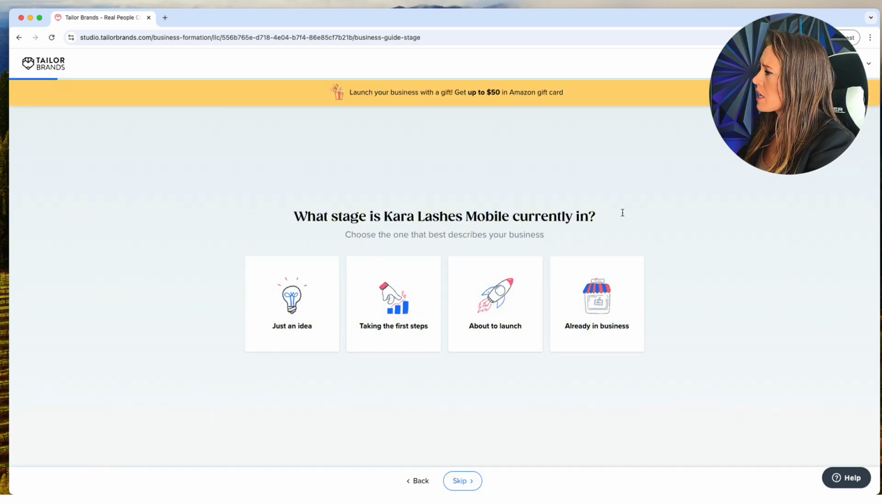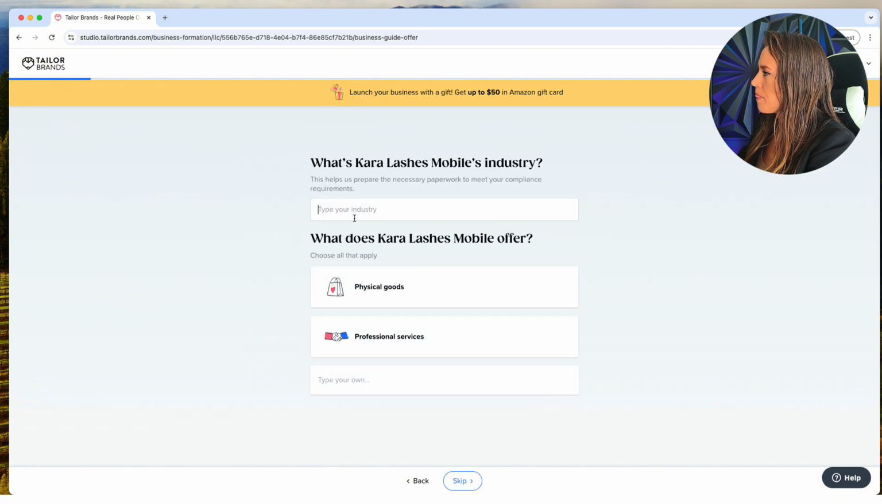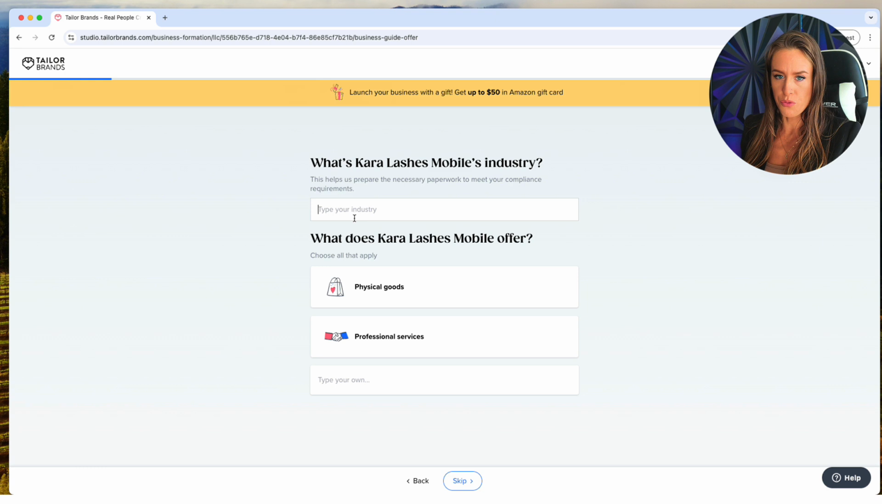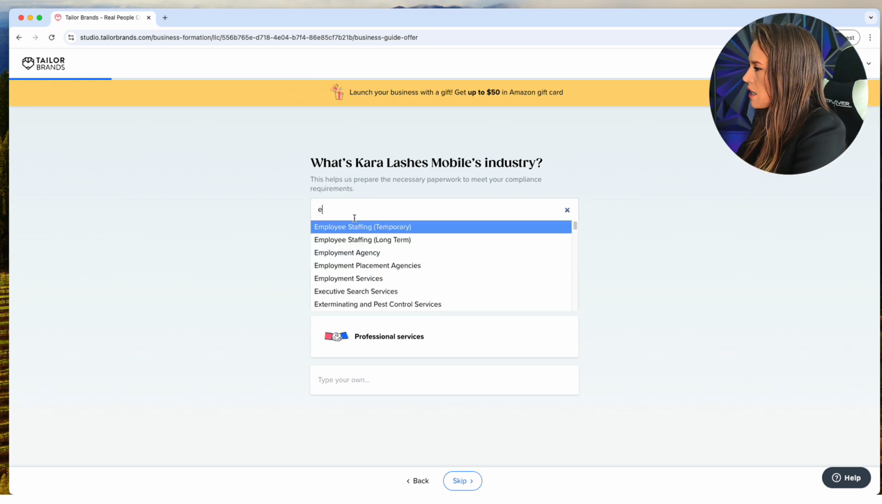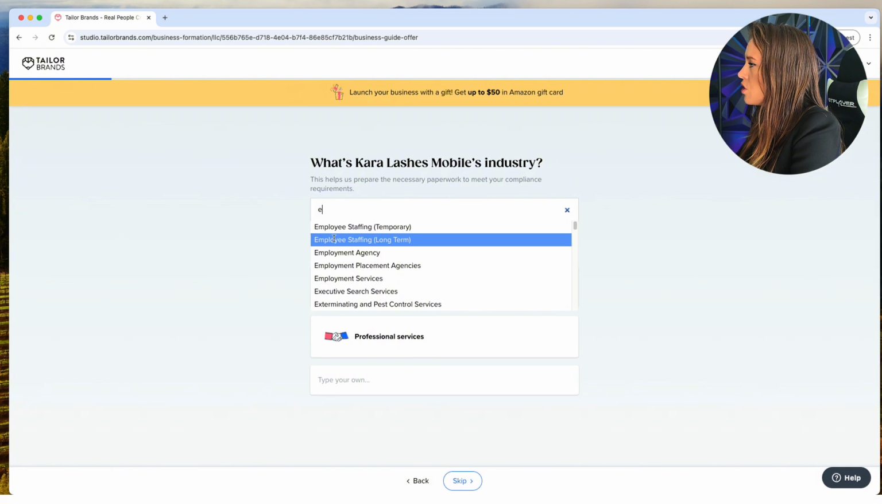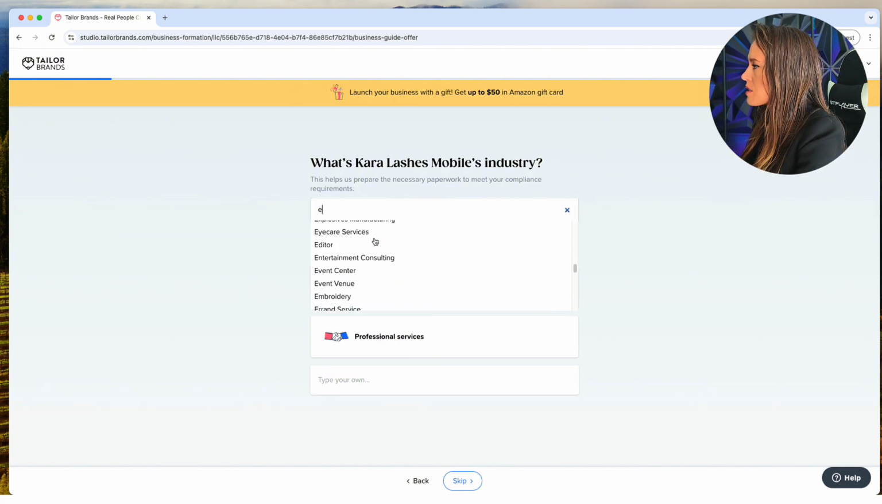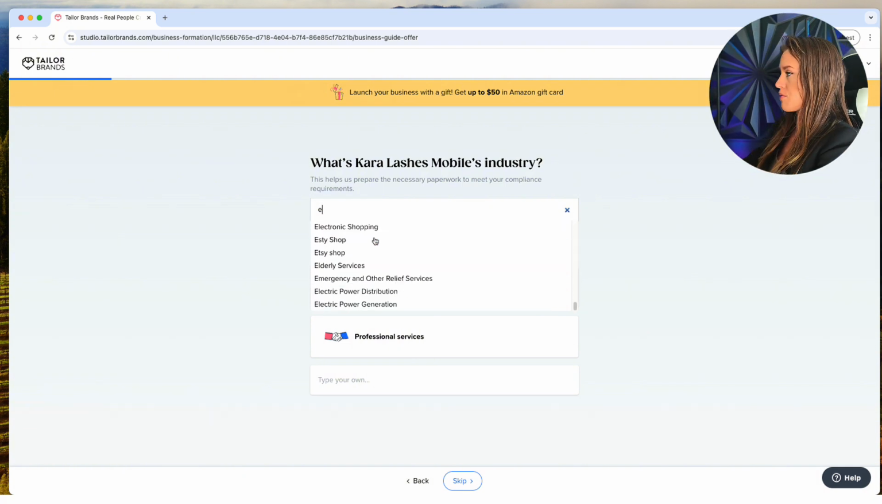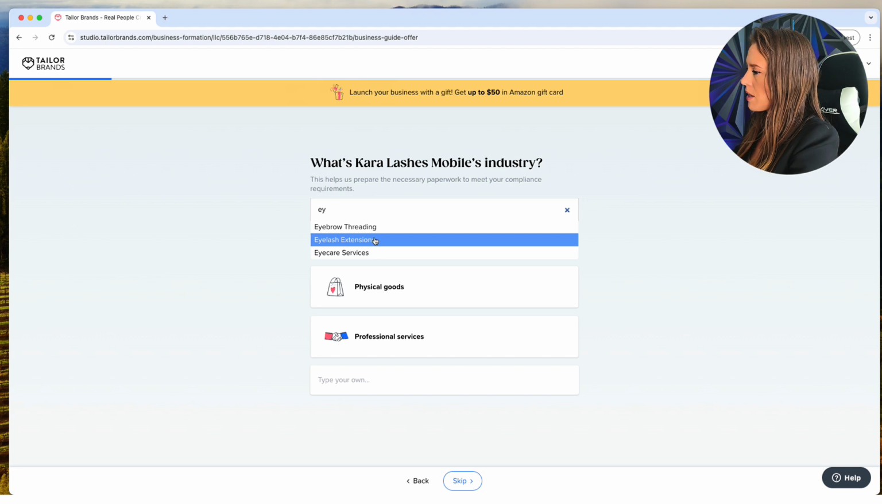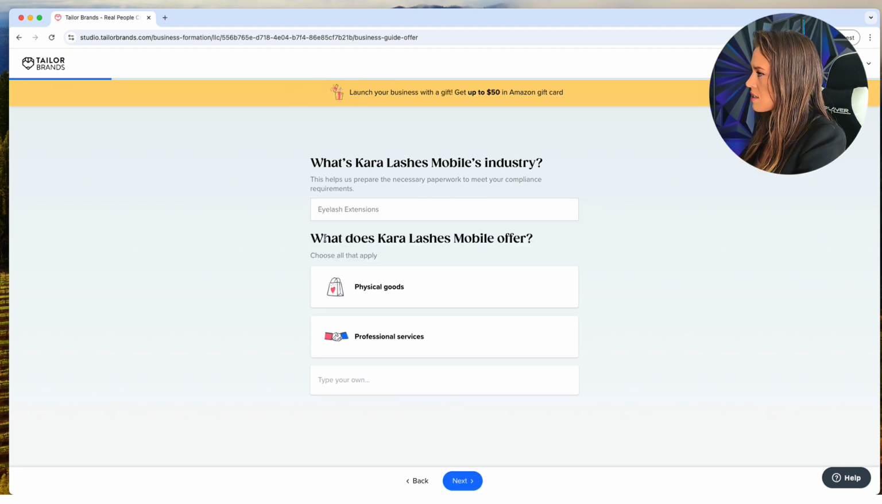And what stage are you currently in? Just select what best fits for you at this time. And then it's asking what industry you fall into. So you may fall into a few categories, or maybe you're not even really sure. As you start to type in any letter, you could see thousands of options come up, and they get really specific, which is awesome. So I'm going to start to type in eyelash, and there it is.